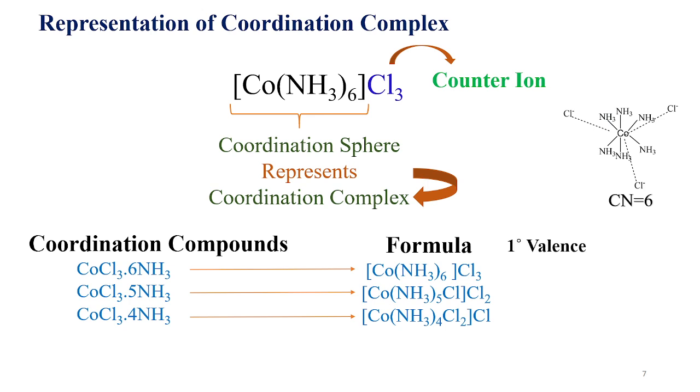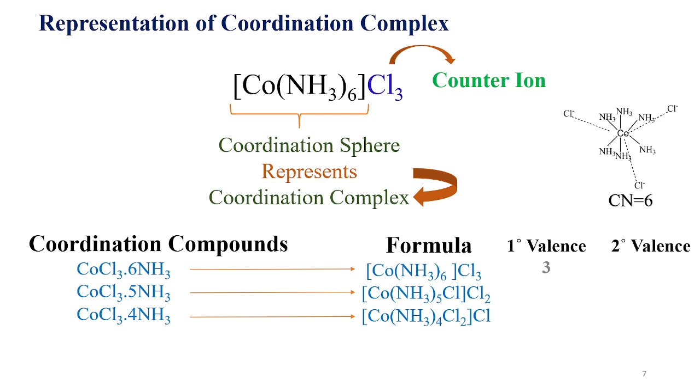Coming to the primary valency, we know that primary valency is the oxidation state of the central metal. We don't yet know how to calculate the oxidation state of the central metal, so wait for the upcoming lectures. For your knowledge, in all 3 compounds the oxidation state of the central metal is 3.